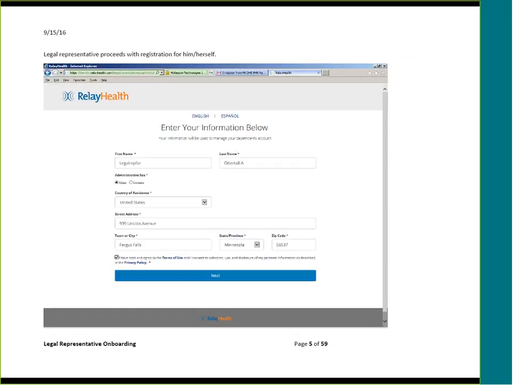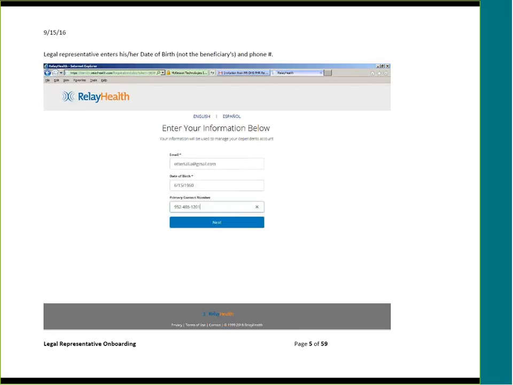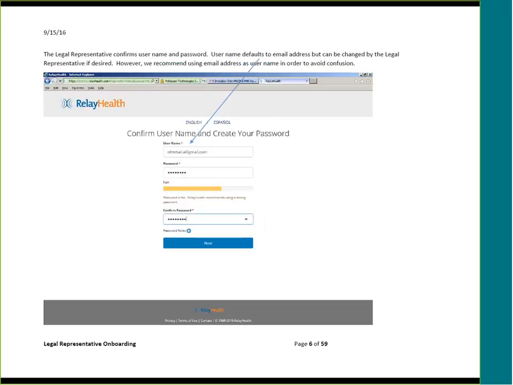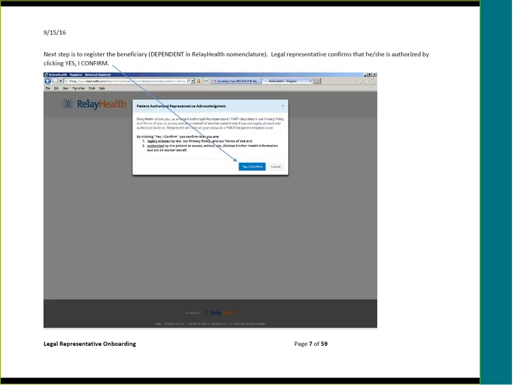The legal representative proceeds with registration for himself or herself, enters his or her birth date, not the beneficiary's, and phone number. The legal representative confirms the username and password. The username defaults to the email address, but it can be changed by the legal representative if desired. However, we recommend using email address as the username in order to avoid confusion.